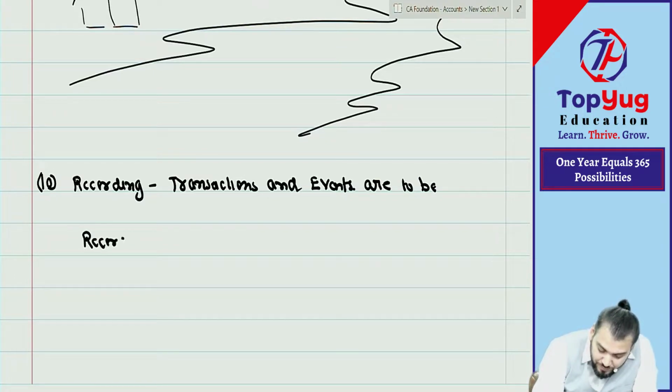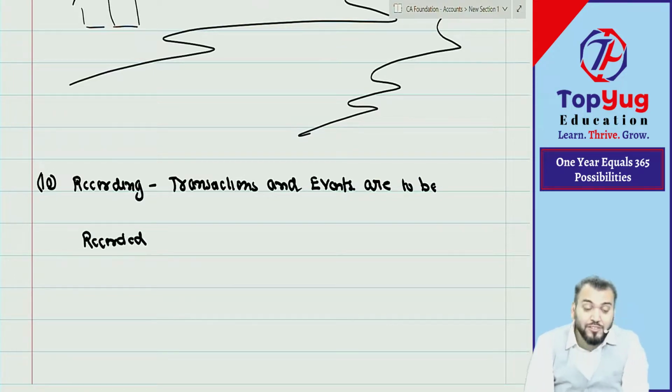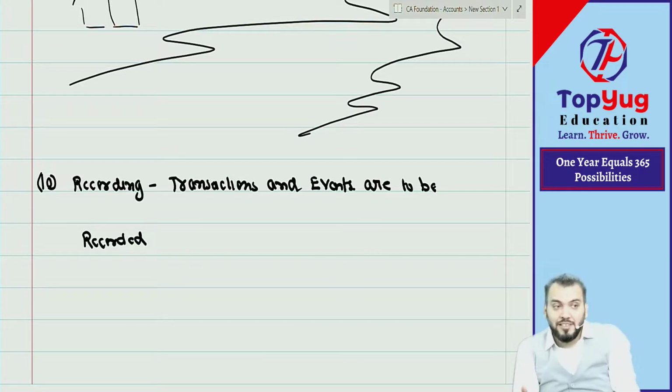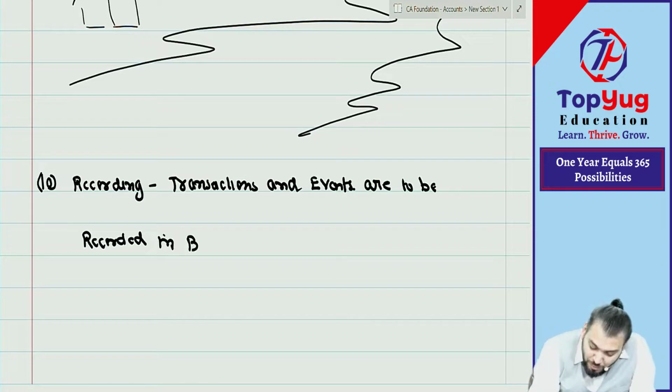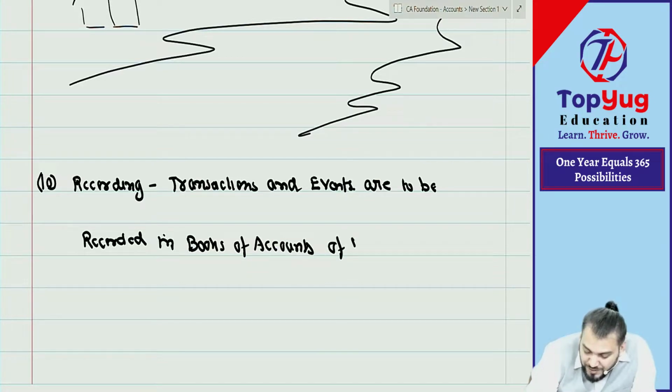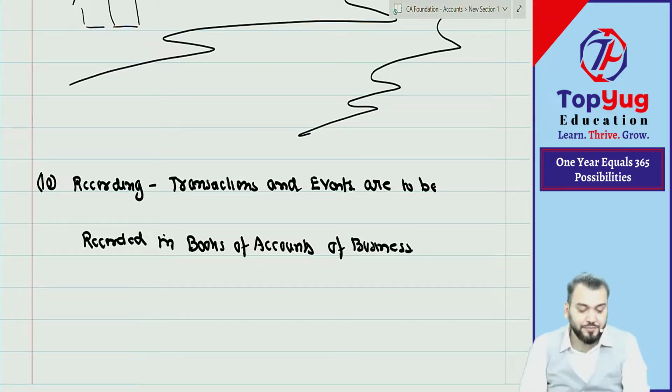Where? We may record somewhere on a piece of paper. It may be, but we will create books. Correct? So they are to be recorded in what? Books of account of the business.